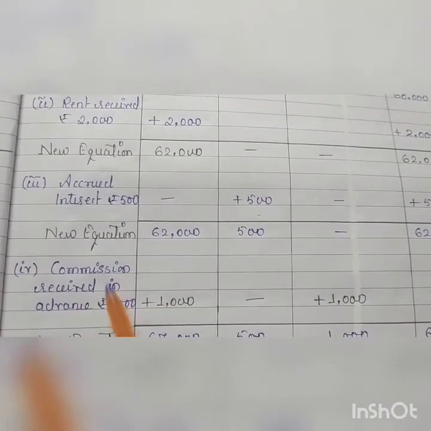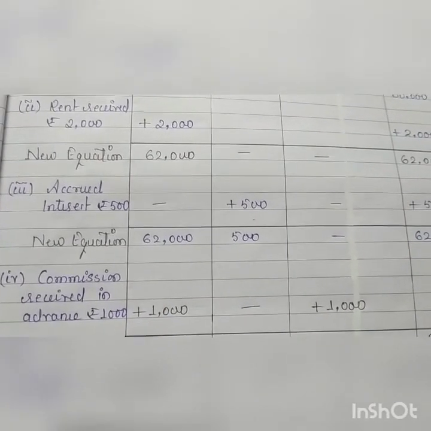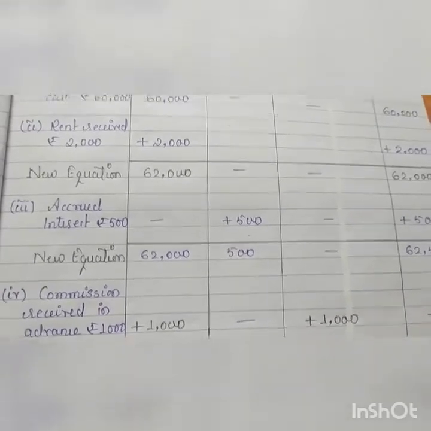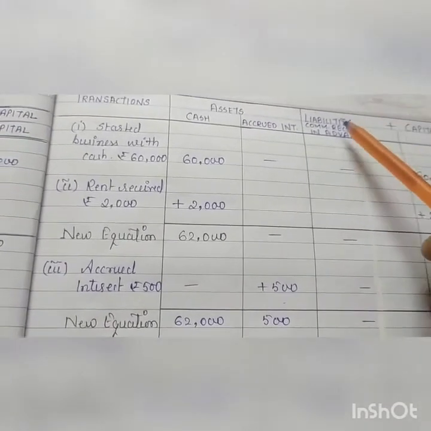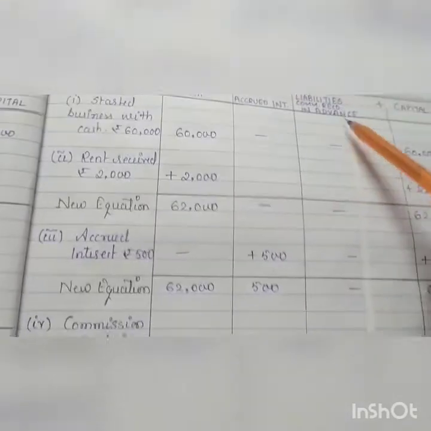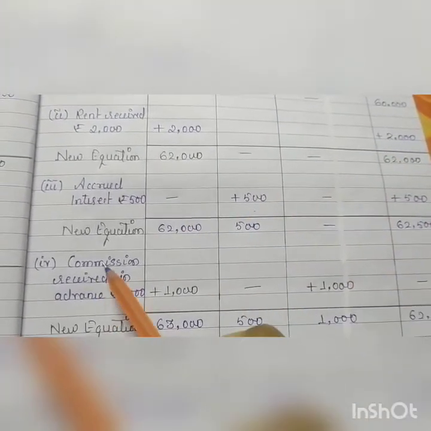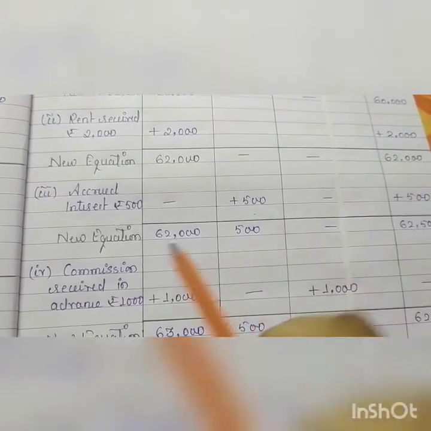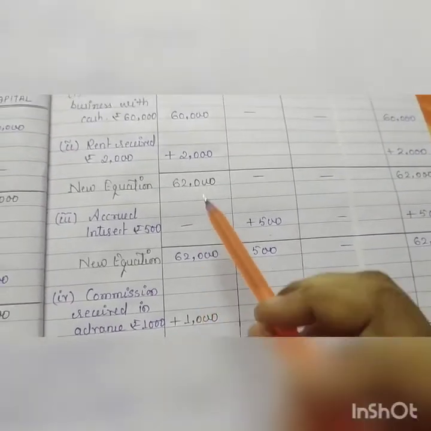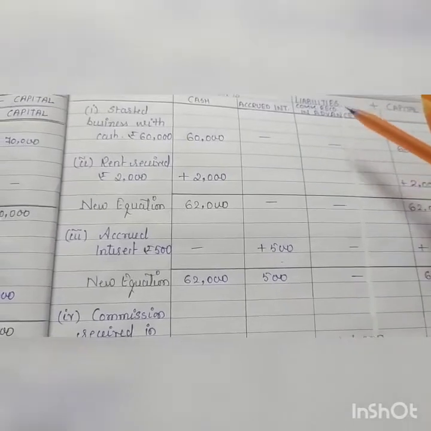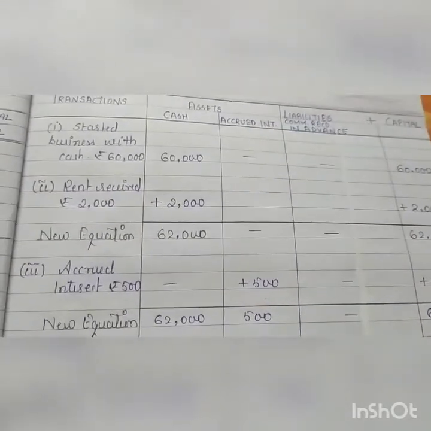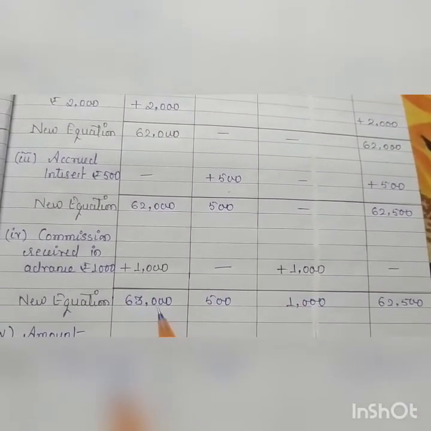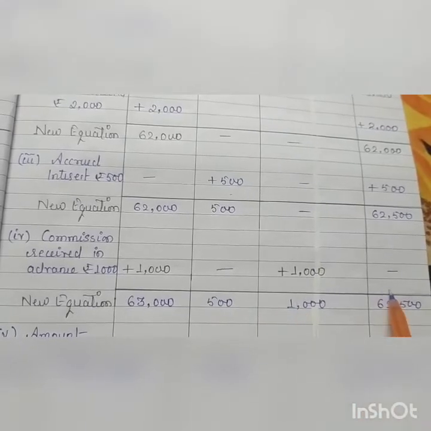Next, commission received in advance rupees 1,000. So this is income received in advance. It will be considered as liability. You will create a column under liabilities. Put heading commission received in advance and add the amount, and because we have received the amount you will add the same in your cash balance. Okay, so here 1,000 will be added with cash, and this side, liability side, you will create a column name commission received in advance. See, both sides are equal. 63,500, here also 63,500.